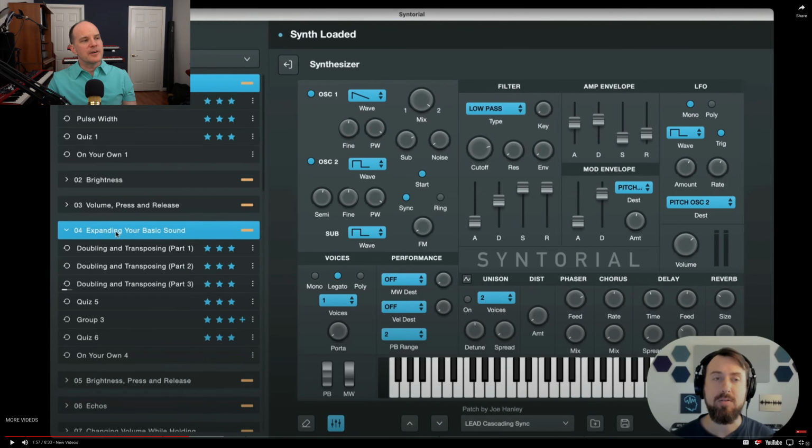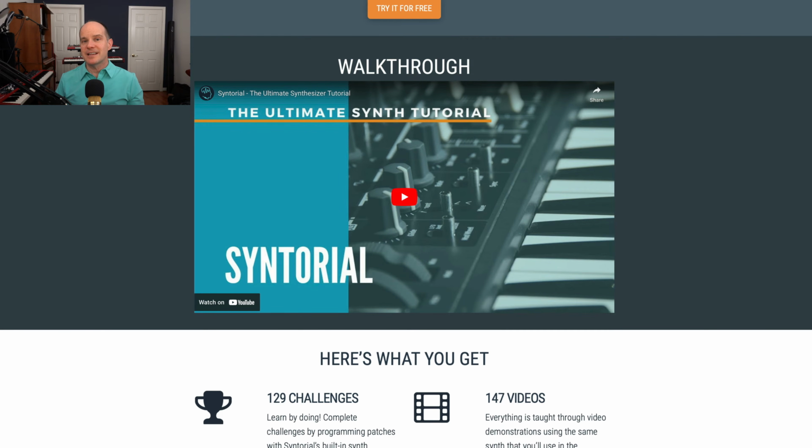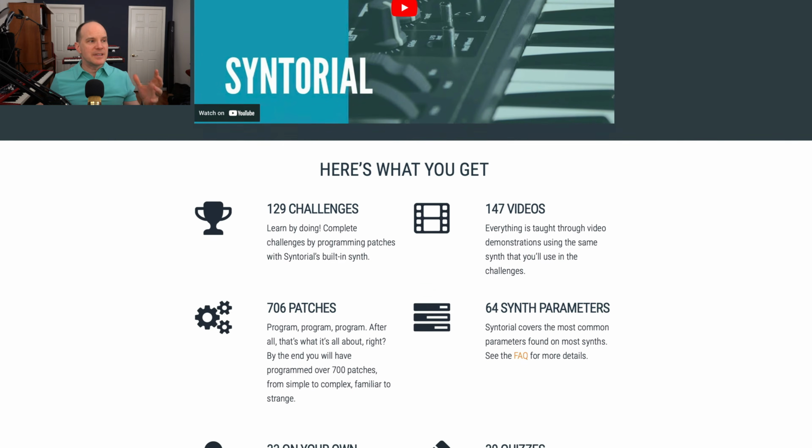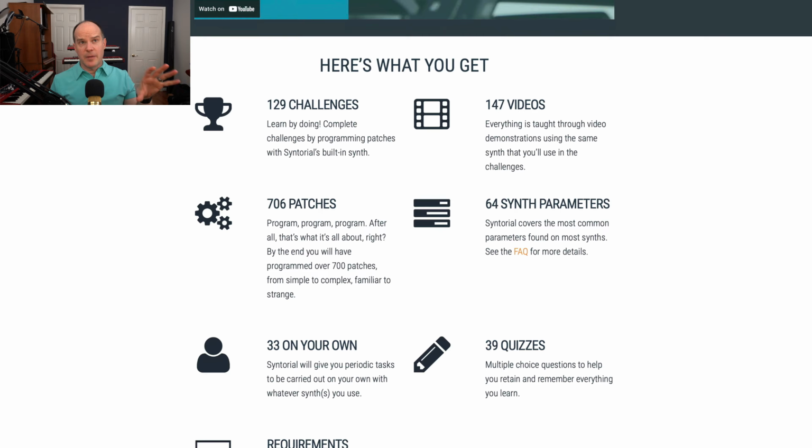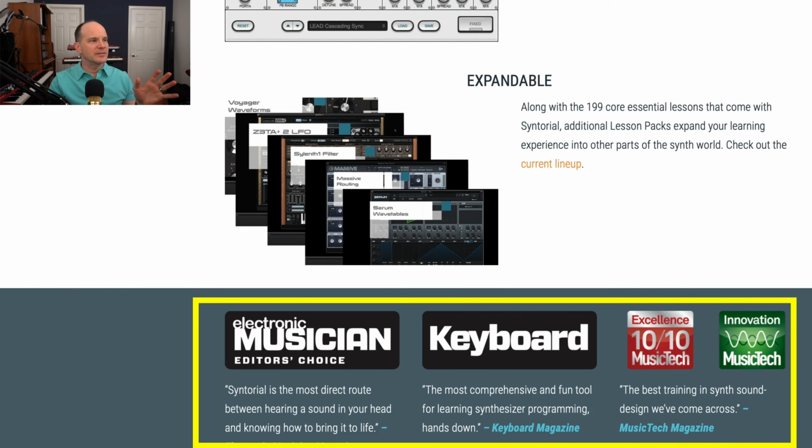So this particular software comes with a lot of bells and whistles. There's 147 videos. There's 706 patches that you'll be creating and imitating. 700 of them are pre-programmed, and they each have a certain recipe, and then you're going to be following along and creating all those. And then there's 64 synth parameters. So that's 64 things that you can change to make the properties of a sound. And there's 39 quizzes, so it's quizzing you along the way, and it's just a great tutorial. It's been written up in Electronic Musician, Keyboard Magazine, and all that.